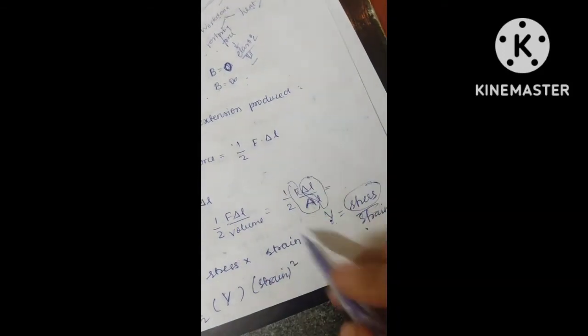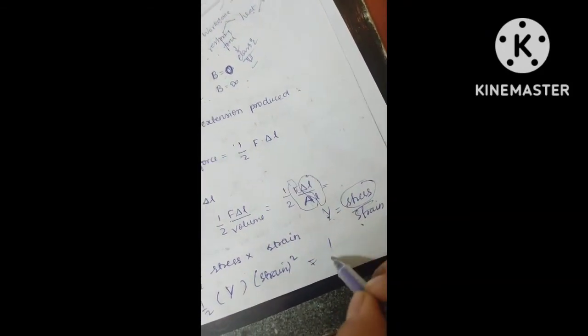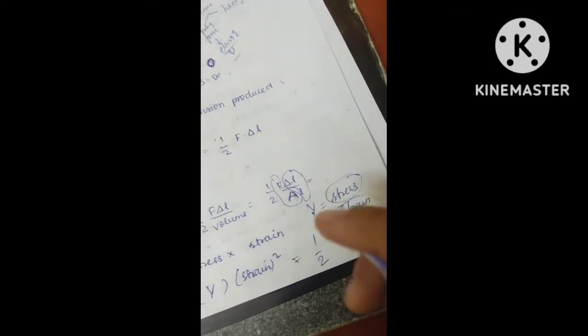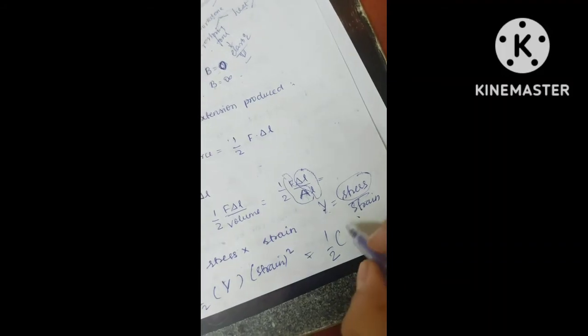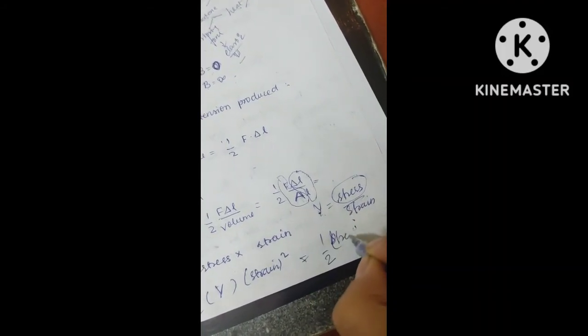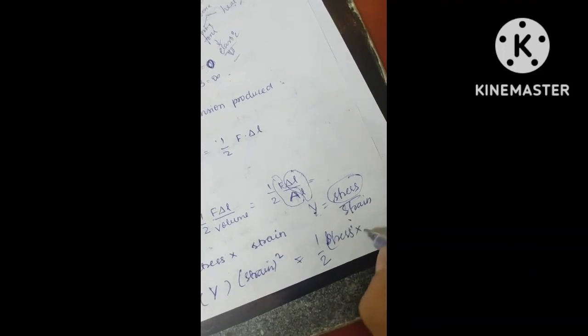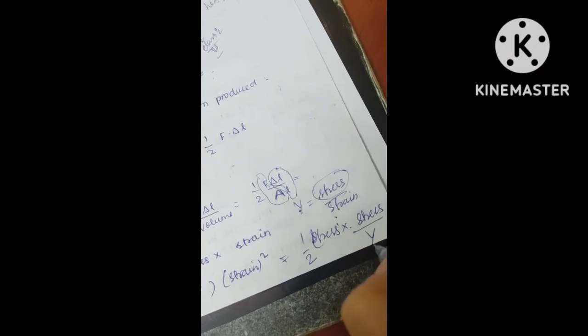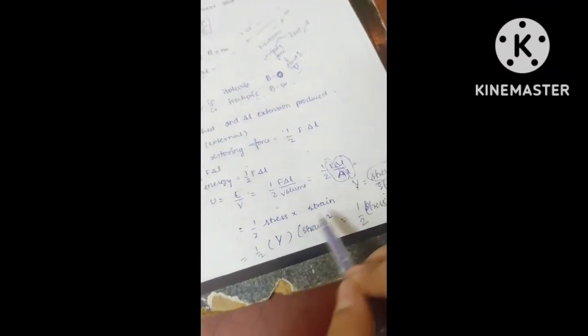Similarly, if they are asking in terms of strain and stress, if they are asking to remove strain, then Y stress you keep like that only, and in place of strain you can write stress upon Y. So like that you can interchange the formula. So we are done with this much part.